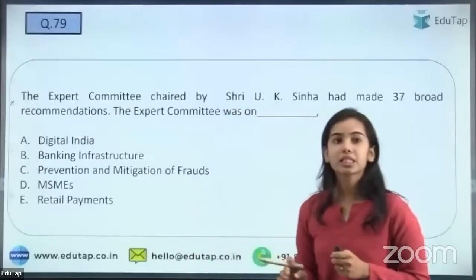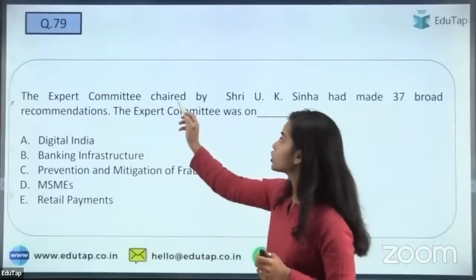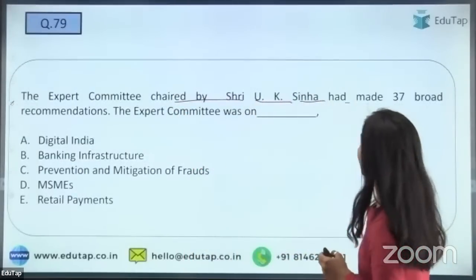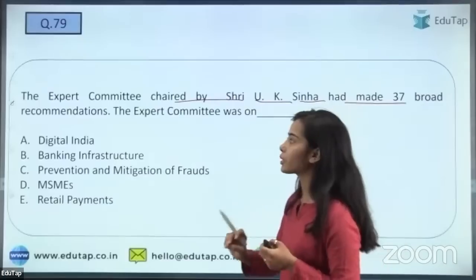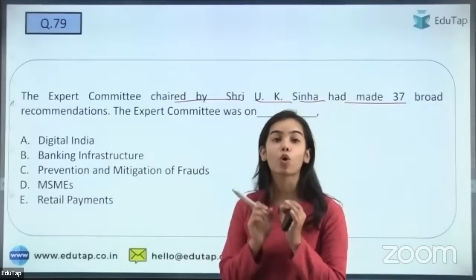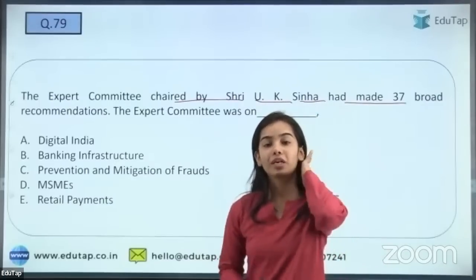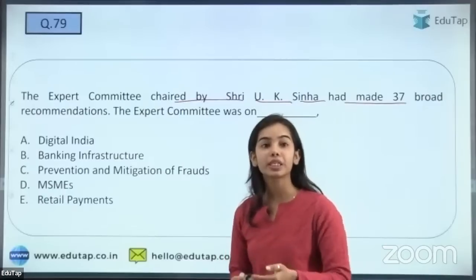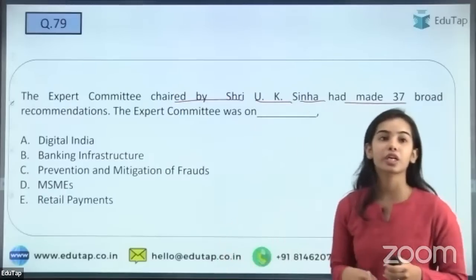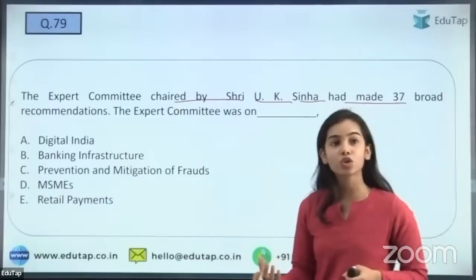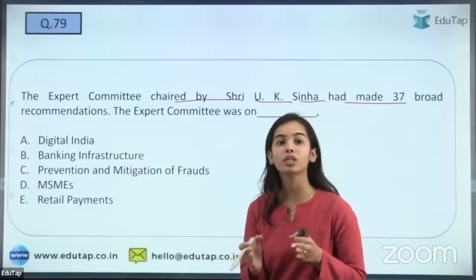Okay. So the next question is, the expert committee chaired by Shri UK Sinha had made 37 broad recommendations. This expert committee was on what? Was it on Digital India, on banking infrastructure, on the prevention and mitigation of frauds, or on the MSMEs or retail payments?